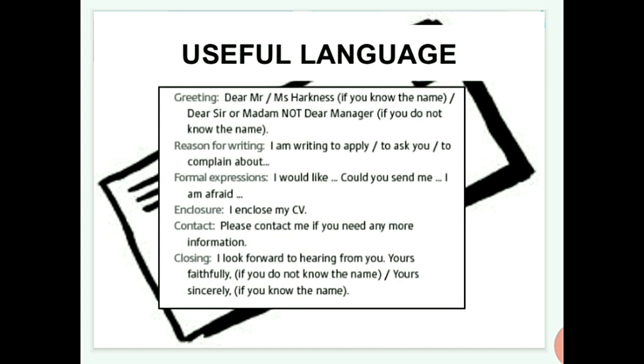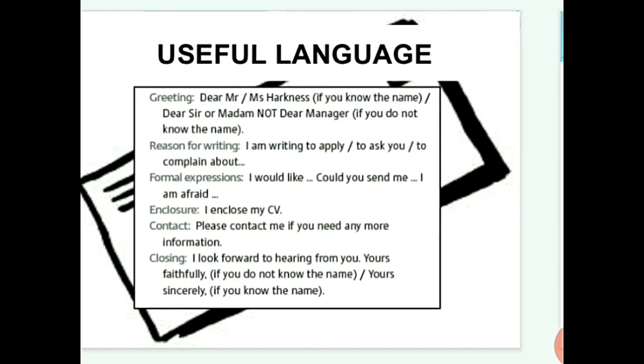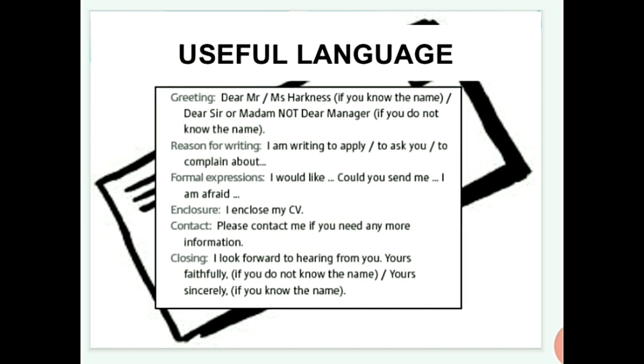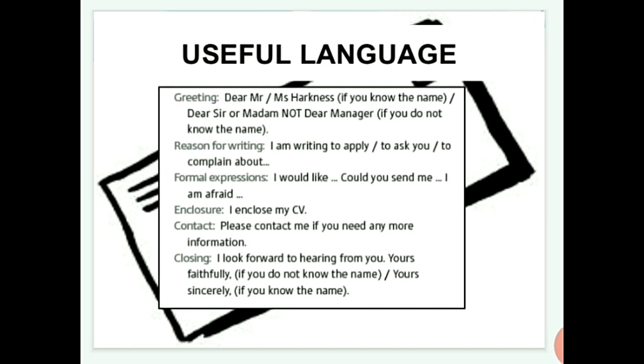I am writing to apply for a job. Are you asking for any permission? You are taking leave permission. Whatever the reason for writing. And then formal expression: I would like to, could you send me, I expect this, I like that. Formal expression is a must in a formal letter.